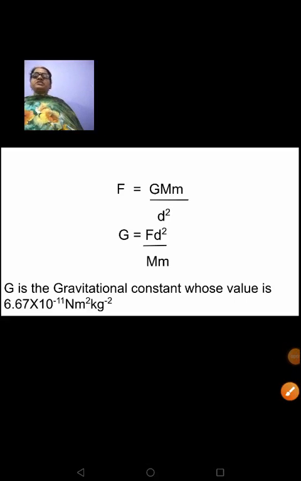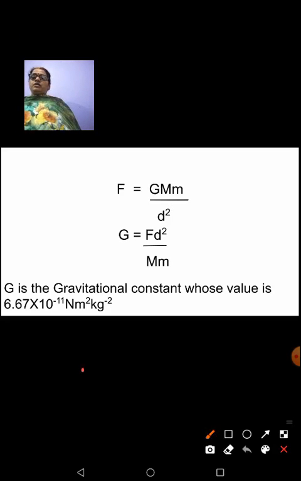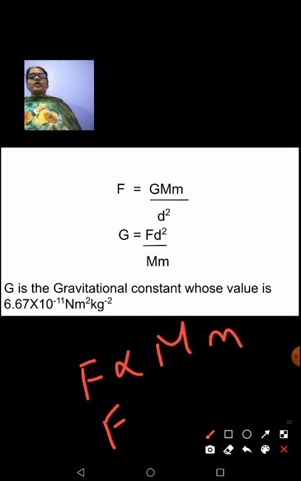Consider two objects with masses capital M and small m. Suppose we consider two objects as A and B, let the mass of one object be capital M and the mass of the other object be small m. According to the universal law of gravitation, F is proportional to the product of their masses, that is the mass of object A and the mass of object B, and inversely proportional to the square of the distance between them.